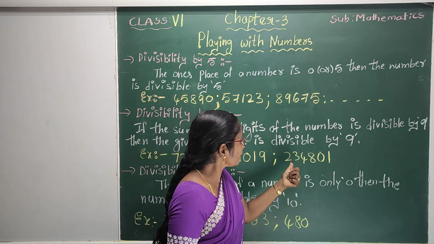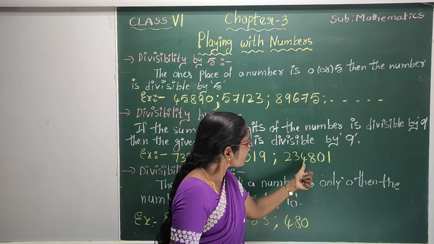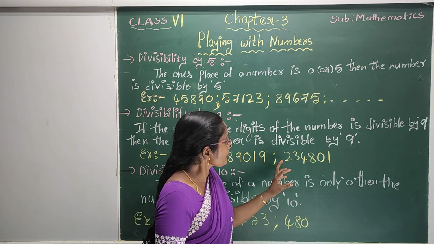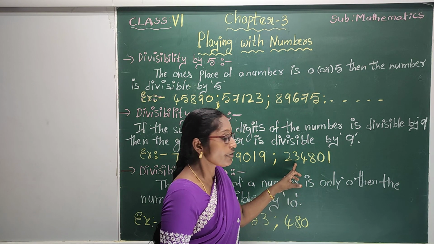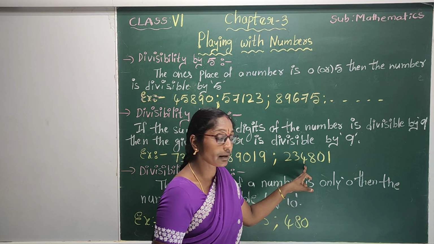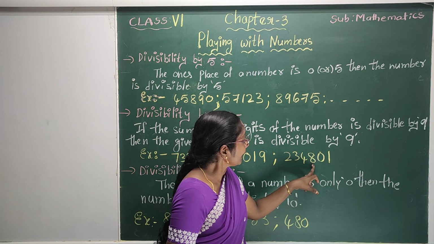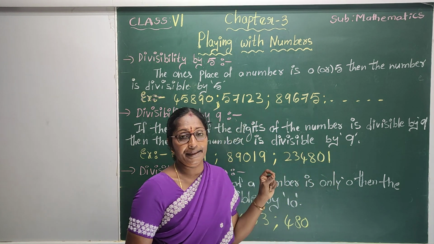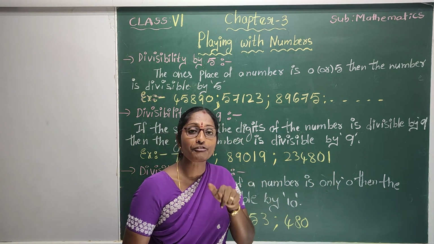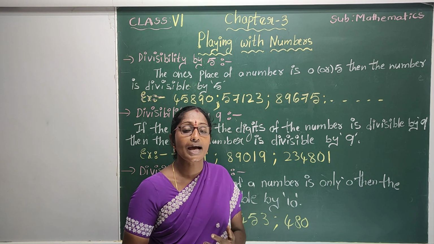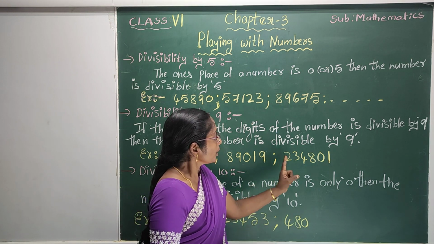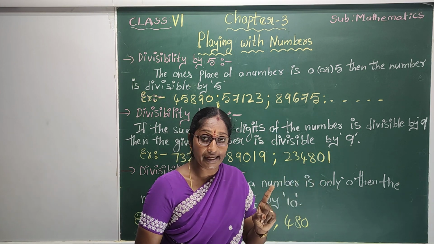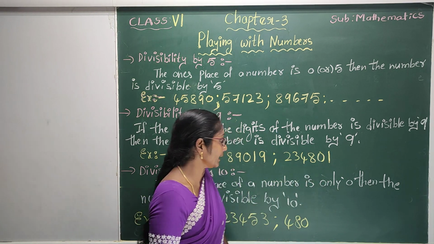One more example. 2,34,801. The sum of the digits. 2 plus 3, 5. 5 plus 4, 9. 9 plus 8, 17. 17 plus 1, 18. 18 is a multiple of 9, meaning 9 2s are 18. So, 2,34,801 is divisible by 9.